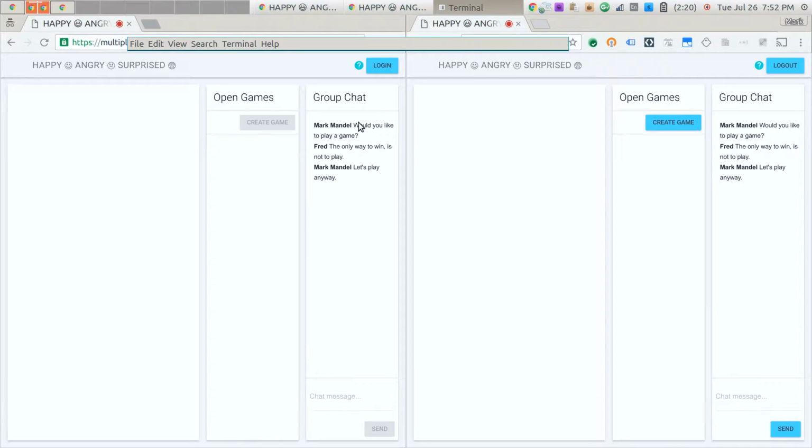So here I have two windows next to each other. One of them's a private one, one of them's another one. I've got something covering my URL because I haven't implemented any security rules on this, so I don't want you seeing where it is that I'm doing stuff. Don't do that in production, that's bad.